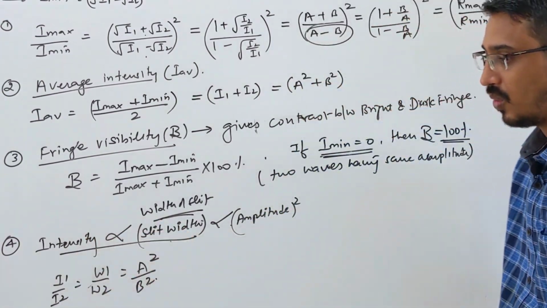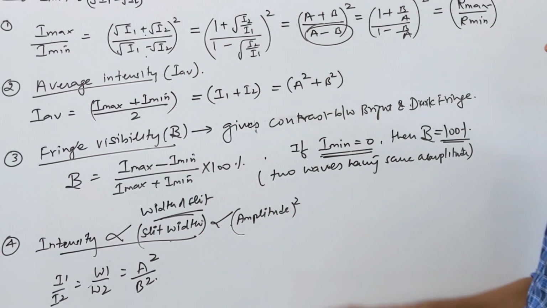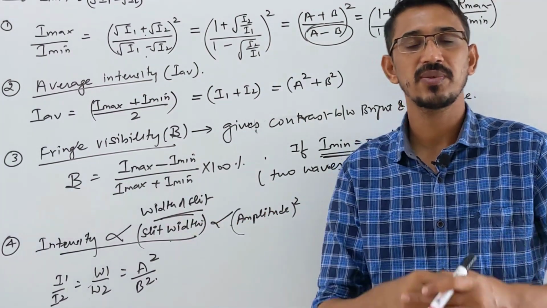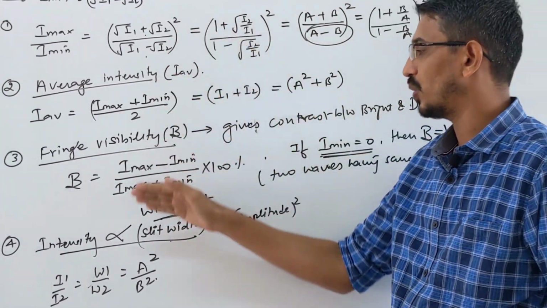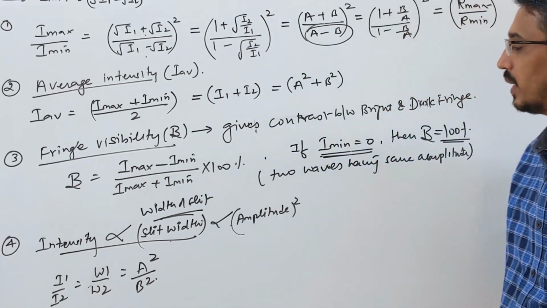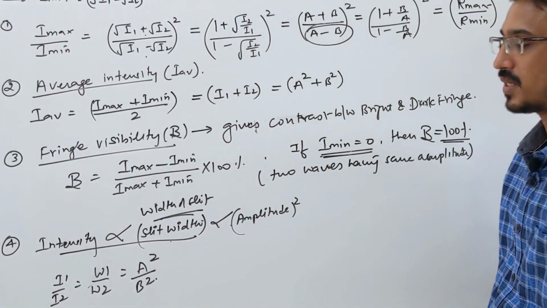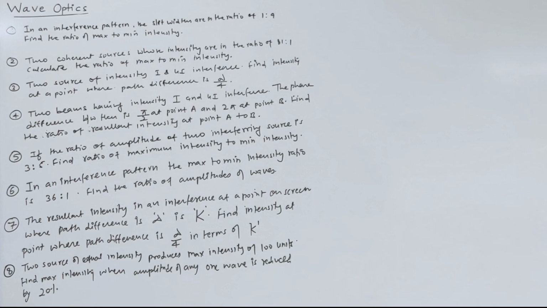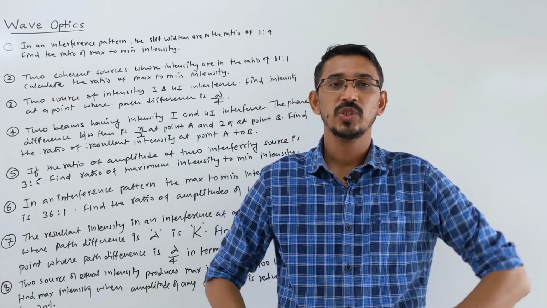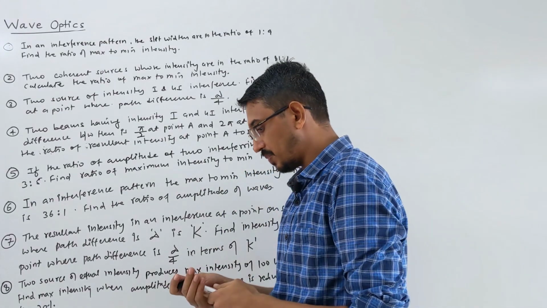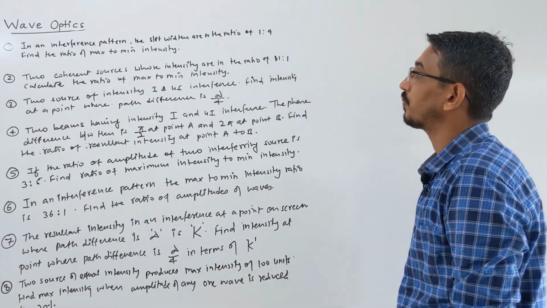Theory relations, okay? So now we can do some questions on this interference, constructive and destructive, and we will answer some problems. Then we'll move to the next topic, that's called Young's double slit experiment, okay? Okay, so we're continuing this and we're doing some problems based on the interference we have learned, okay? Let's see.